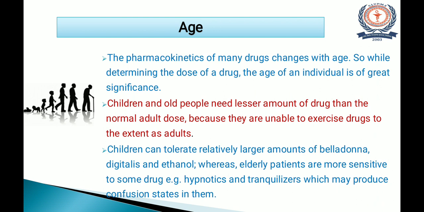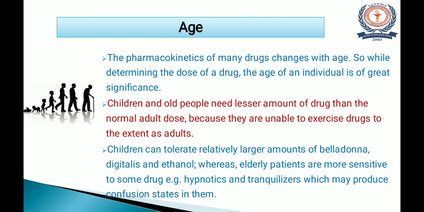Why? Because they are unable to metabolize drugs to the extent adults can, because their organs of metabolism and excretion are less developed and more sensitive to the drug response. That's why the amount of drug required in geriatric and pediatric patients is less than that of adults.